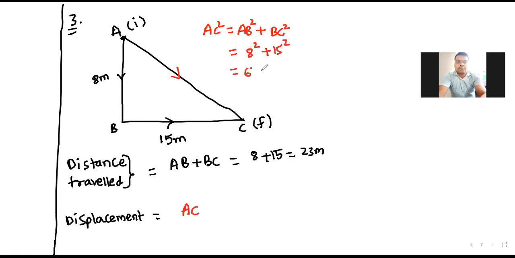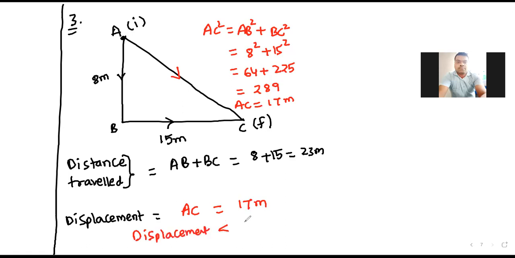What is the value of 15 square? 225. So 64 plus 225 is 289. So AC is equal to 17 meters. So you can see here that displacement is less than distance. Can I say?